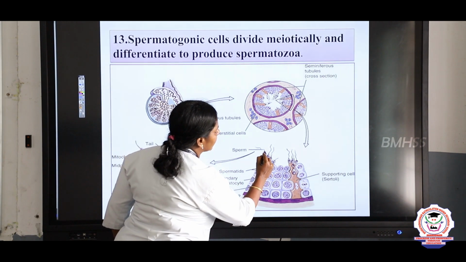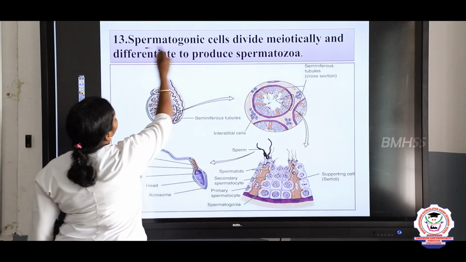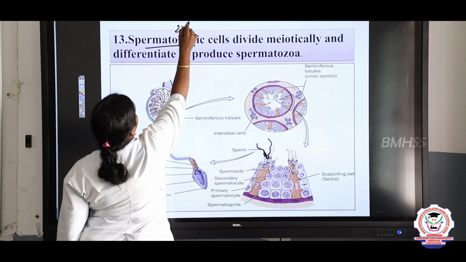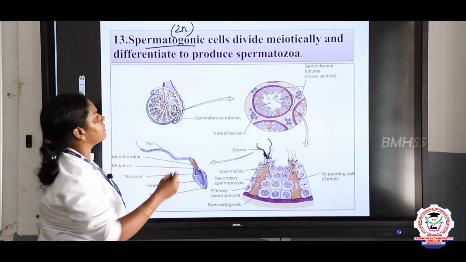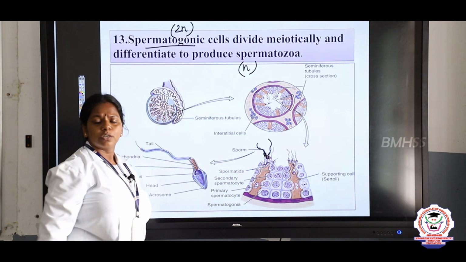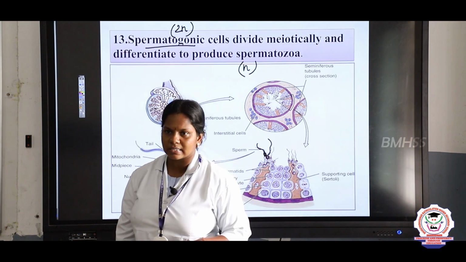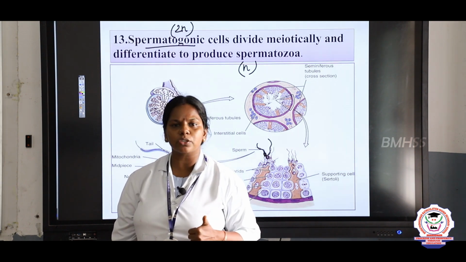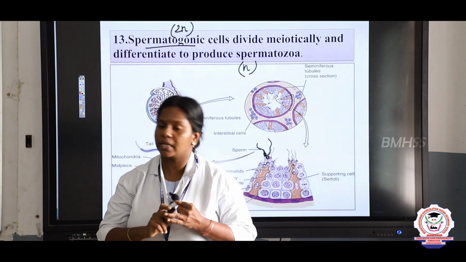Next one, about the spermatogonic cells, they divide meiotically and produce the sperm cells, right? Actually, the spermatogonic cells are diploid in nature. So, they undergo meiosis, that is a reduction cell division, to form the haploid spermatozoa. From this, an important question is asked, children: what are the two types of cells in the male reproductive system? Sertoli cells and spermatogonic cells.